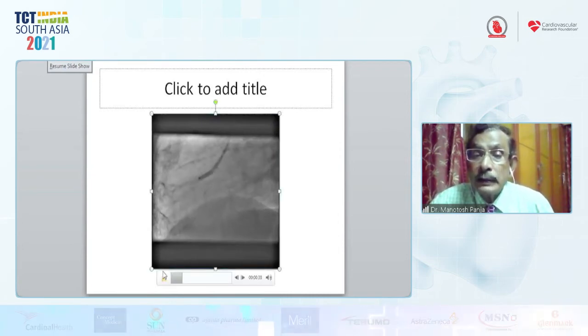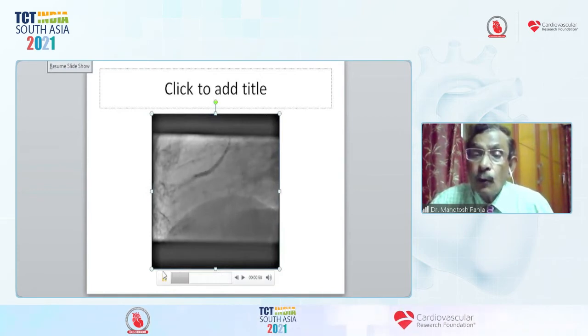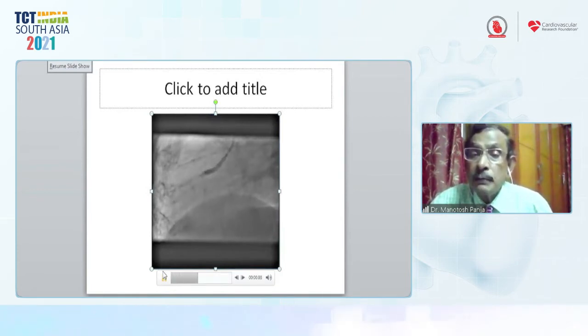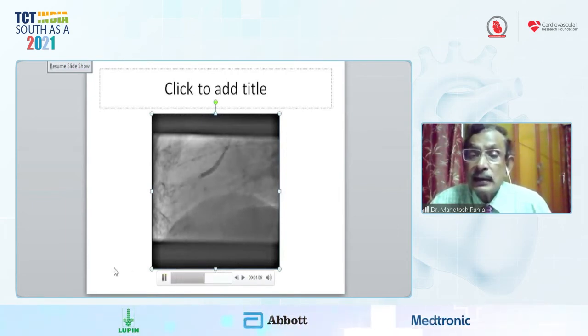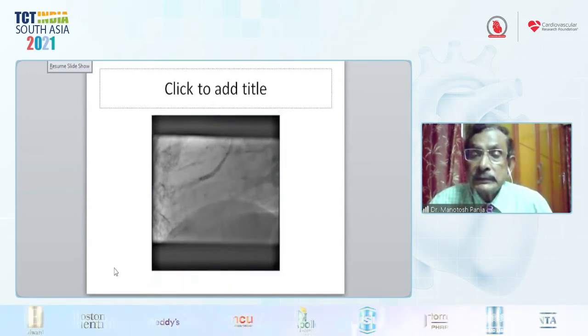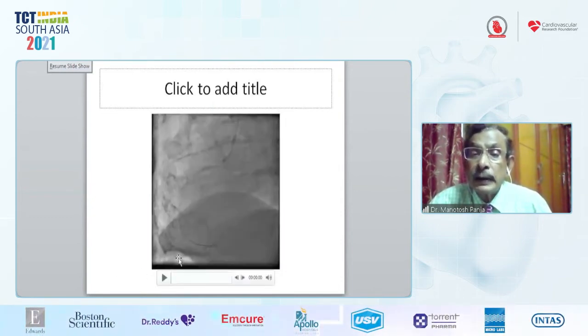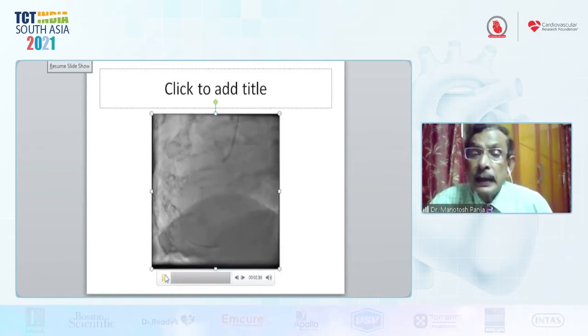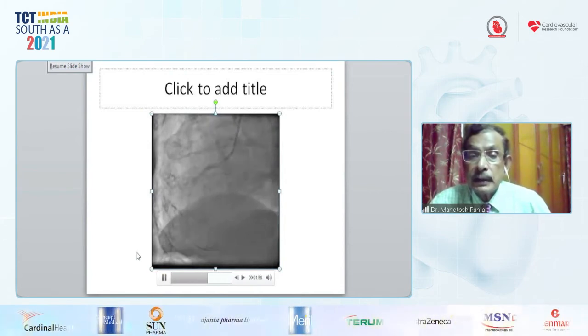Now the flaring of the whole right ostium is dilated here, where at least 2 millimeters of the stent is away from the ostium and the guiding catheter is on the aorta. After that, the final result: a final appreciable great result, the ostium is fully dilated, you see, and a good result in this patient.